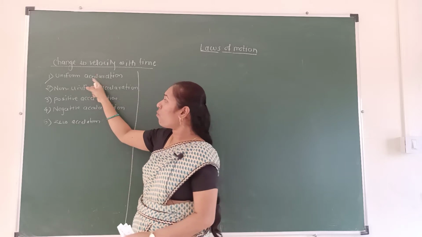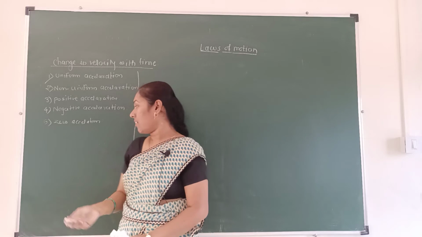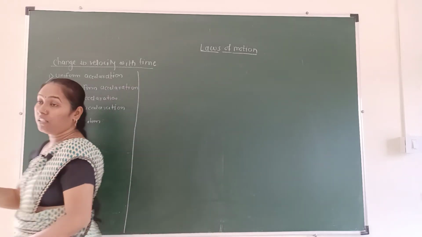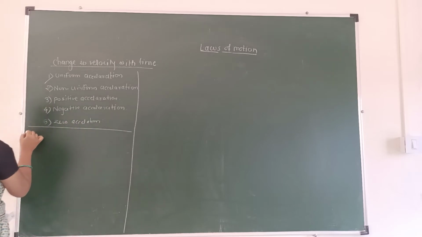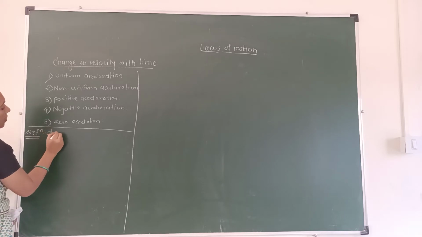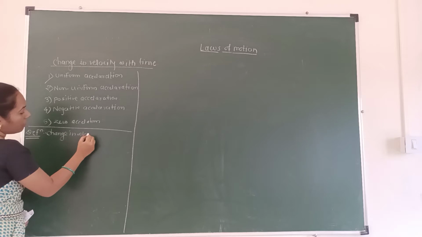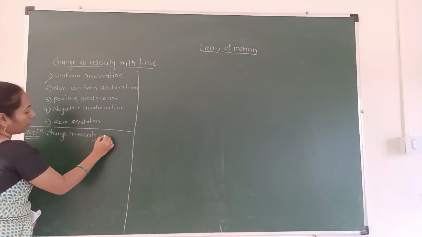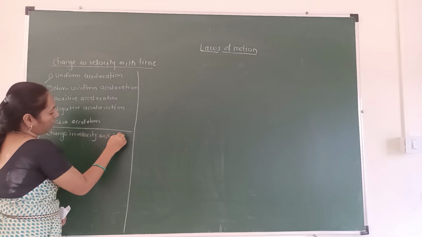What is the definition of acceleration? I write here the definition of acceleration. Based on that definition, we are learning the various types of acceleration. Definition: change in velocity with respect to time, or we can write here with time only.